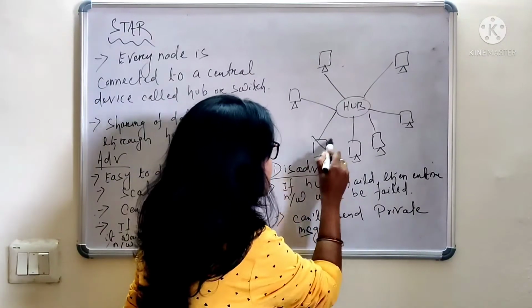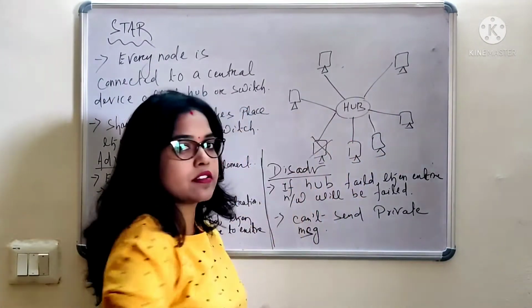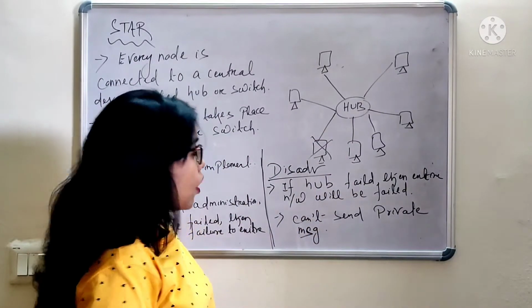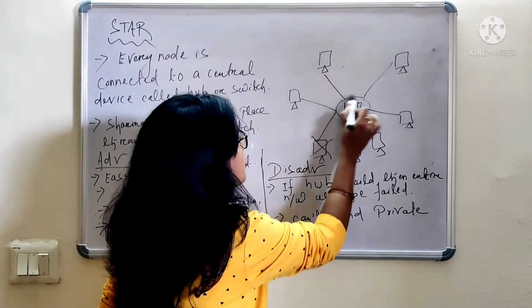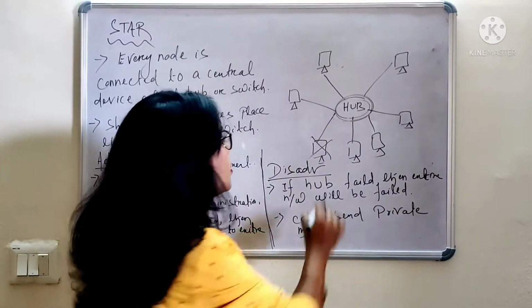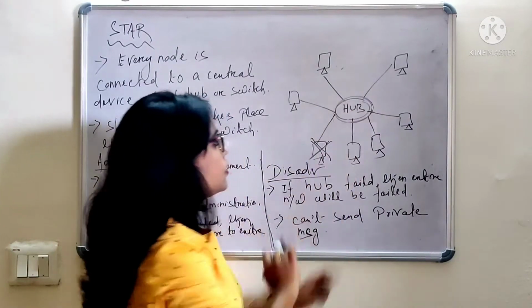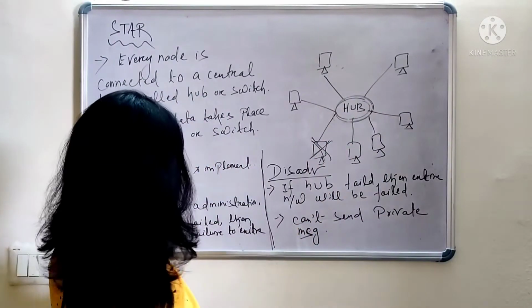Now, if one node failed, then it would not be a failure to the entire network. If this system has any problem, then it will not affect the entire system, because the data transmission takes place through the common device, that is the centrally located hub. So if this system fails, then data transmission will as usual take place in the hub. Now, this is the advantage.